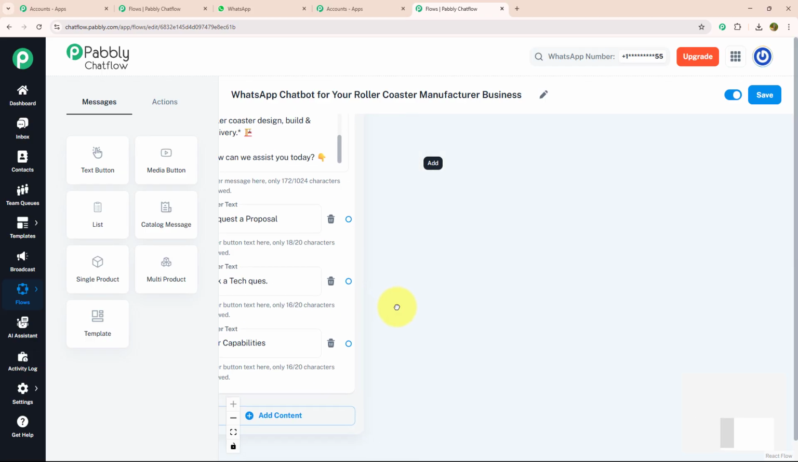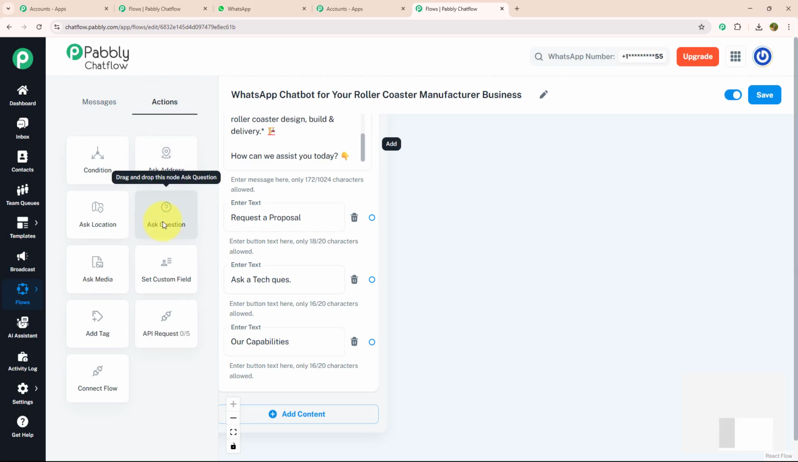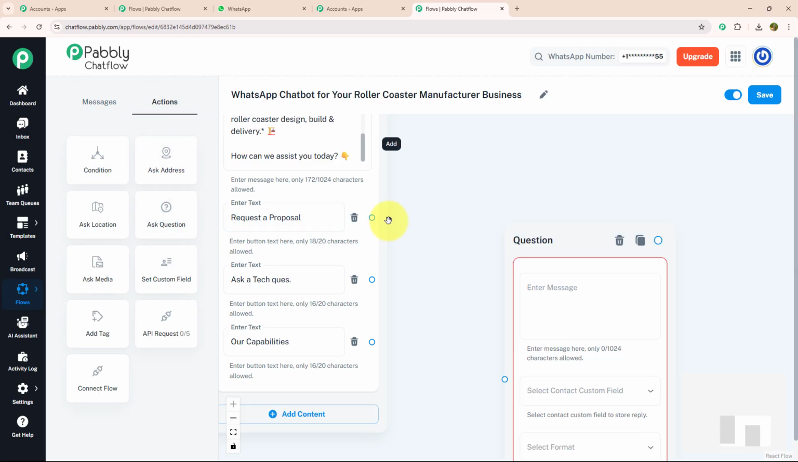Now for every action button, I want to provide separate message. For that, let's start with request a proposal. To get request, I want to know few details of my customer. For that, I'm going to ask question to them. I will drag and drop ask question button, which is given on the action section, and connect with my action button, which is request proposal.